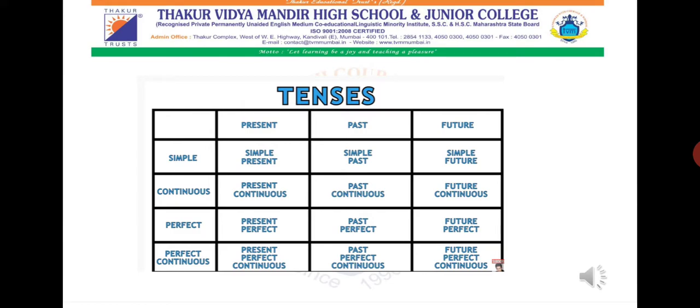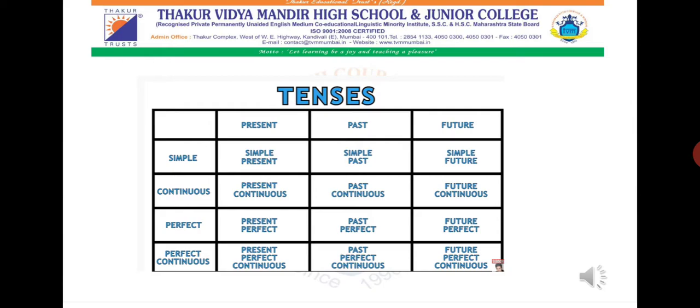Now you know that this is the chart of tenses. We have completed present, you have completed past, you have done 8 types of tenses. It's almost over. Now only 4 are remaining, and within just 15 to 20 minutes you will be masters in these tenses. What is remaining? Future tense.